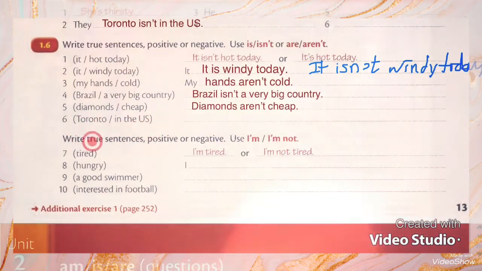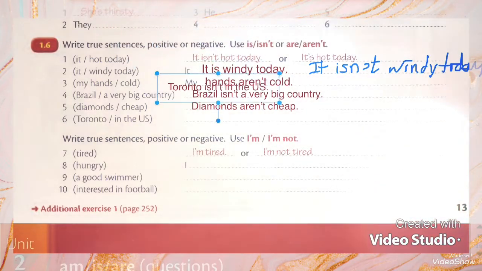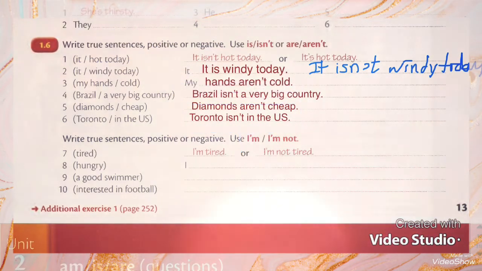So I will use Toronto in the negative sentence. How can I make a negative sentence? I will do it by putting "not" in the sentence. So I will write "Toronto isn't in the US".